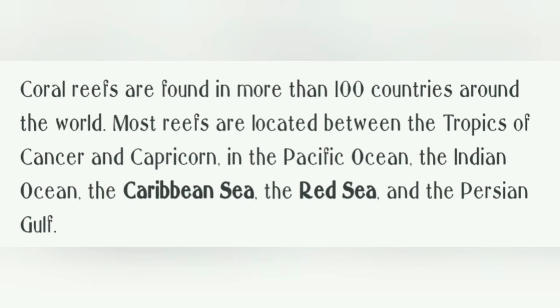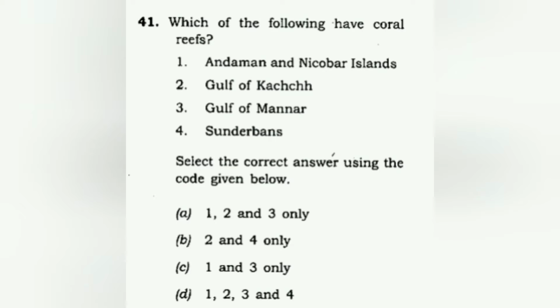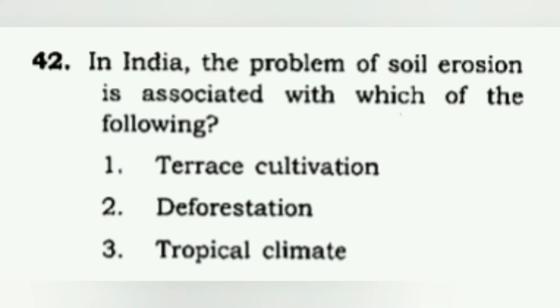Coral reefs are found in more than 100 countries around the world, but they are located between the tropics of Cancer and Capricorn and the equator area. So in short, the Sundarbans is not there. You'll find that in all of the places the Sundarbans is not there. So coral reefs are there in A, 1, 2 and 3 only. Now let's look into the next question.